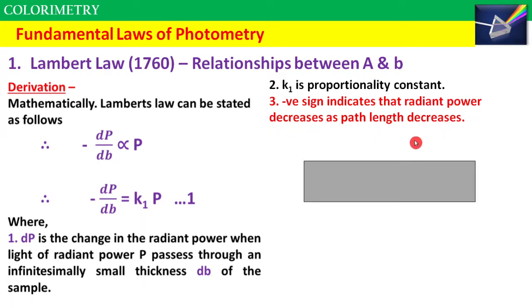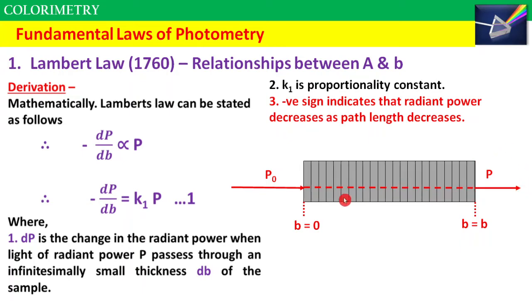Now let us imagine a uniform thickness between 0 and up to the length b. So the total length of thickness is b. When light of suitable frequency is incident upon the sample, what will happen? This light will traverse this medium and it will transmit. Now let P0 be the incident radiant power, P be the transmitted radiant power.